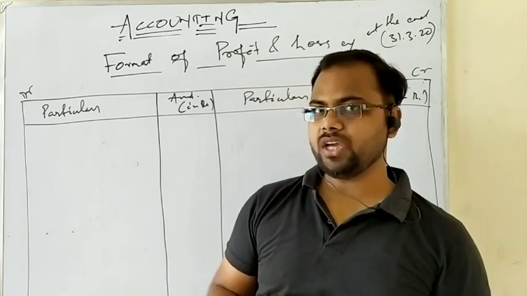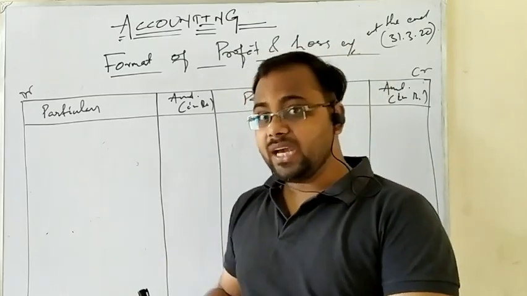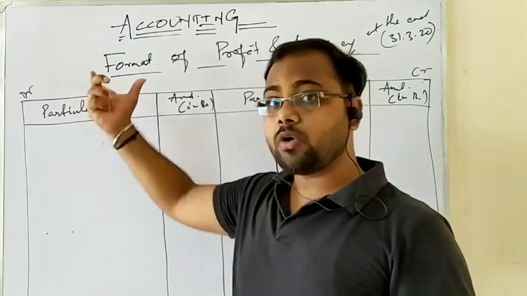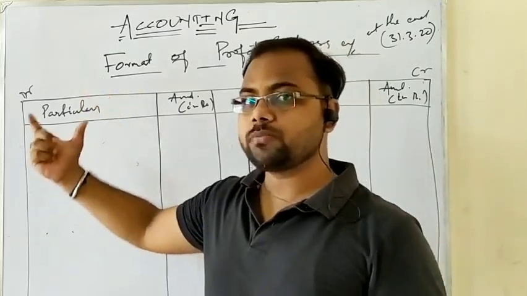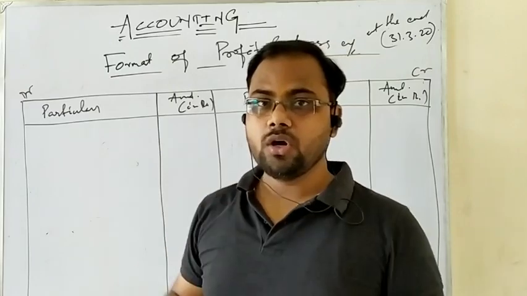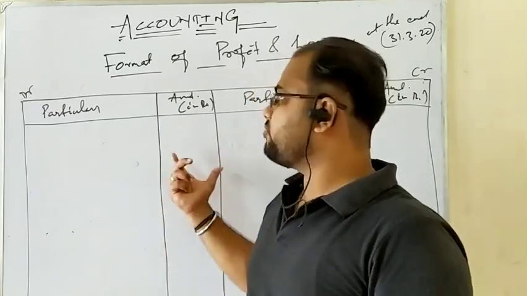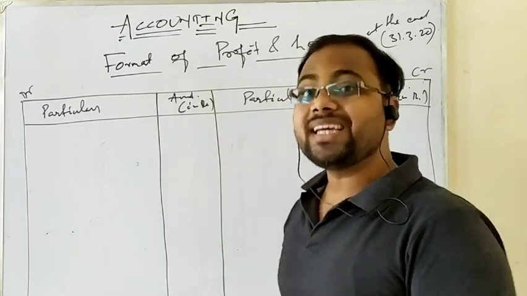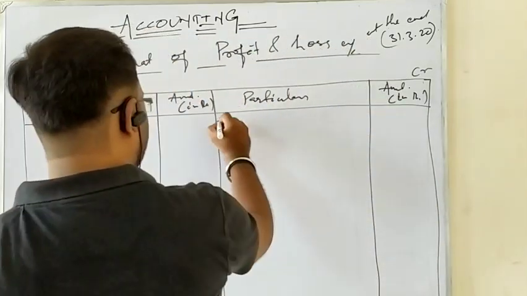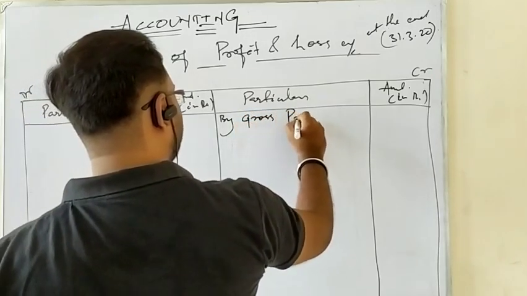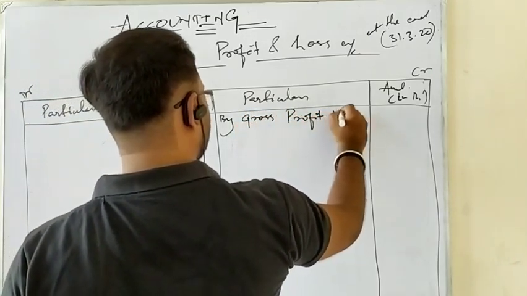So, if you are having gross profit in the trading account, where was gross profit written? On the debit side of trading account at the end, you have written "To gross profit carried down", which I have discussed just now. Okay, you can rewind and see. So, if it is taken as brought down in the next financial statement, it will be written in the credit side of profit and loss account. Okay, you write here "By gross profit brought down".